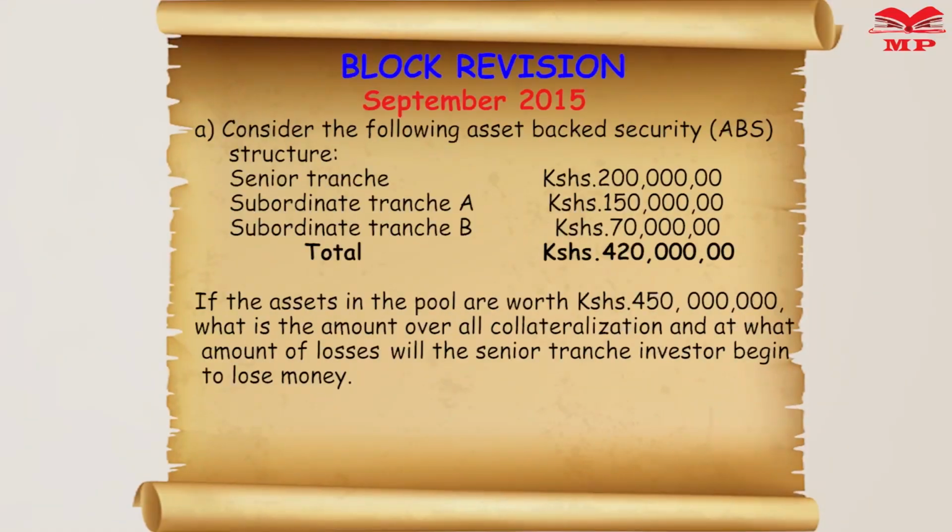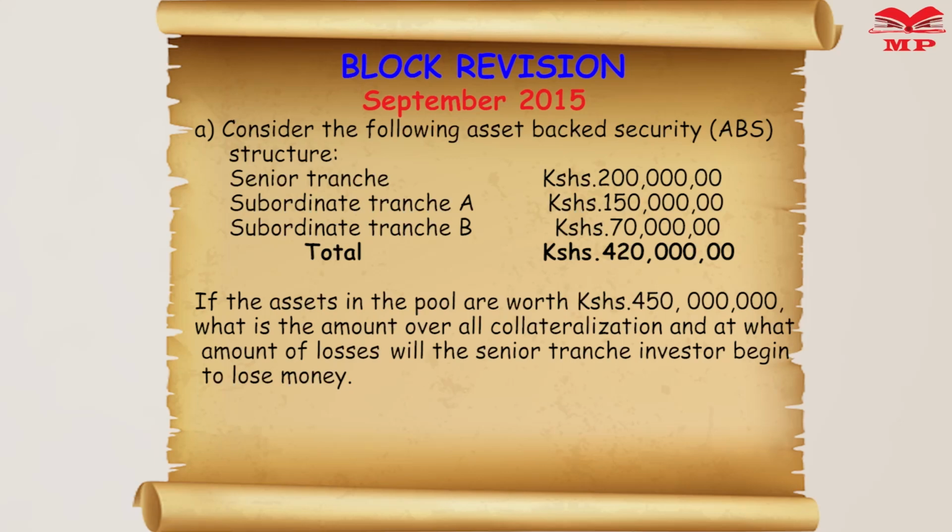We are looking at block revision and we will look at September 2015, which is the pilot paper, question 1. Question 1A reads as follows. Consider the following asset-backed security structure. So we have that table there.